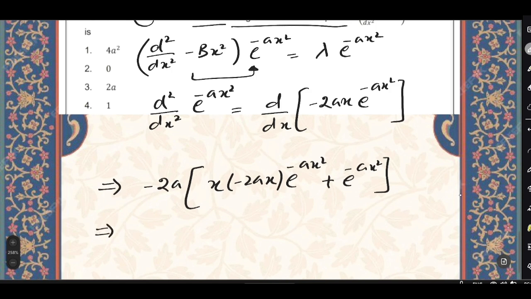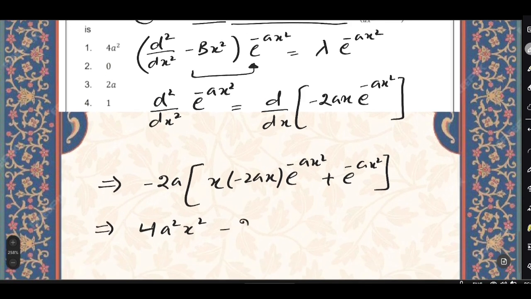So it implies 4a²x² − 2a, then we have the common exponential term.